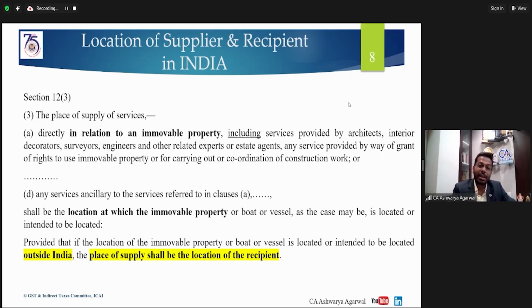So you may believe that because the service is being provided outside India, this is an export and GST is not applicable. But no, as per this proviso, if both the supplier and recipient are in India and the works contract service is being provided outside India, even then the place of supply will be the location of the recipient, that is in India, and GST is applicable on this service.